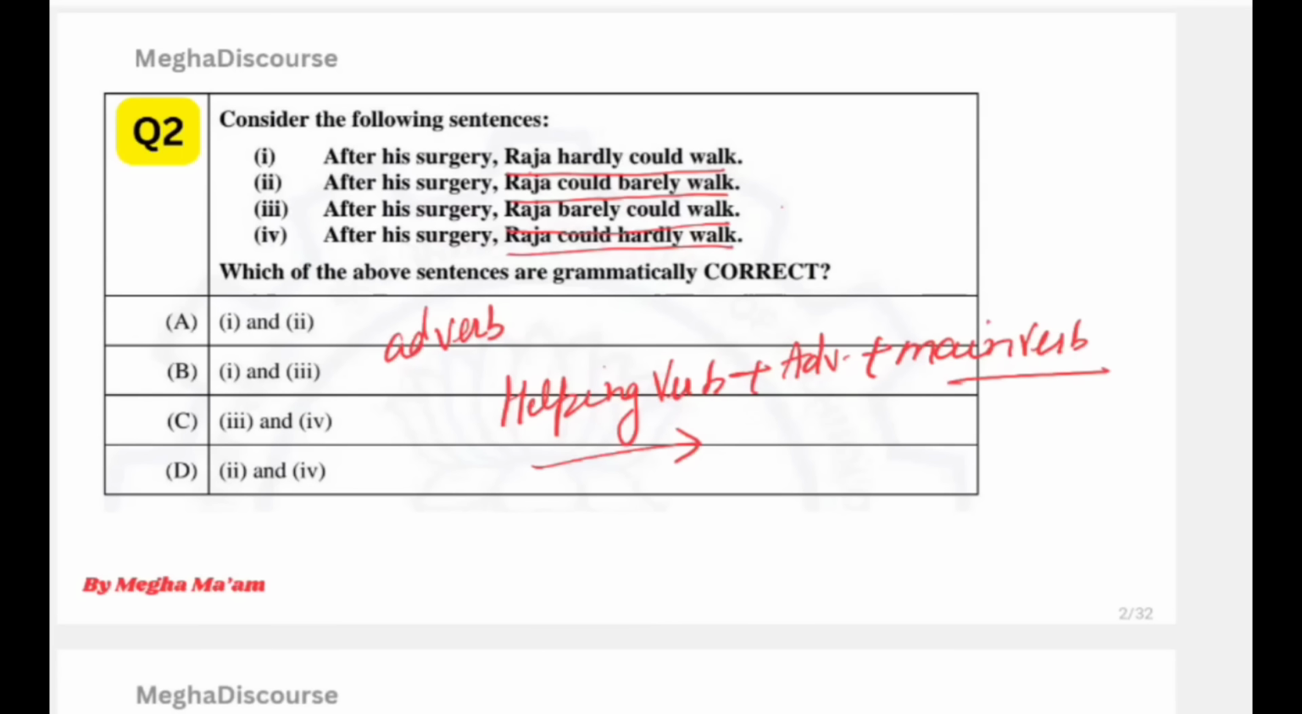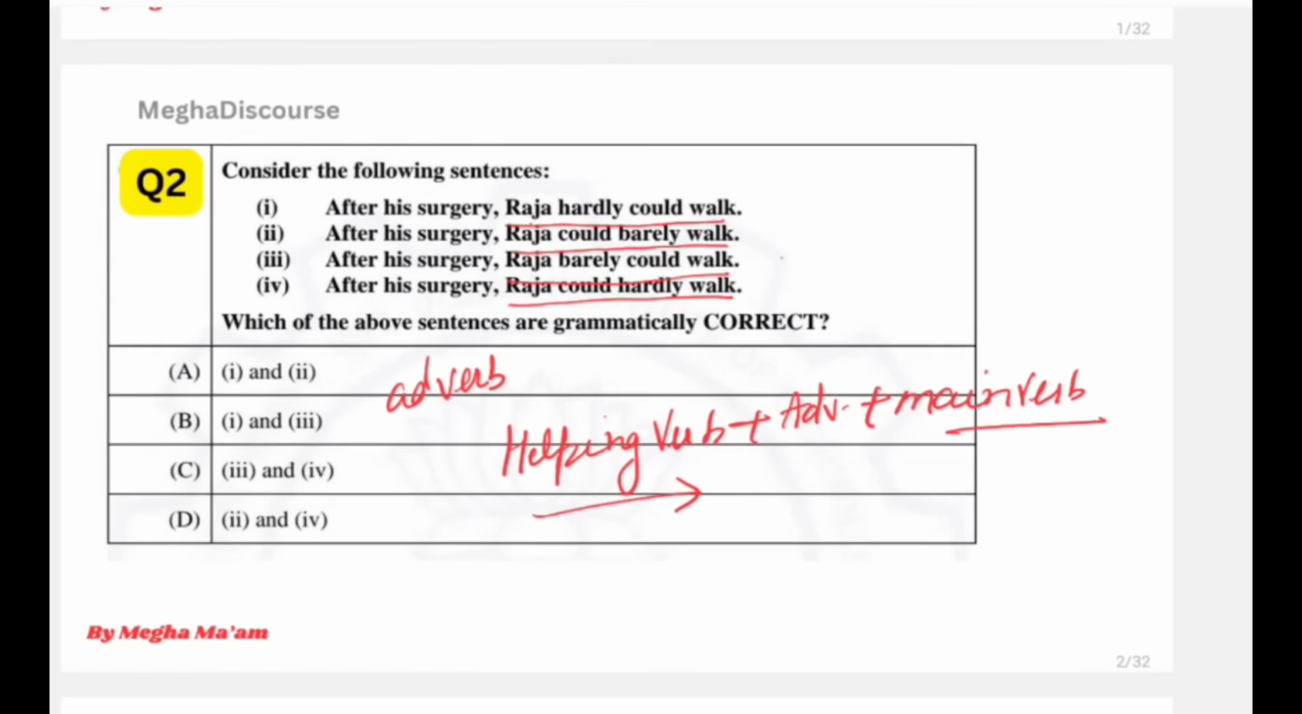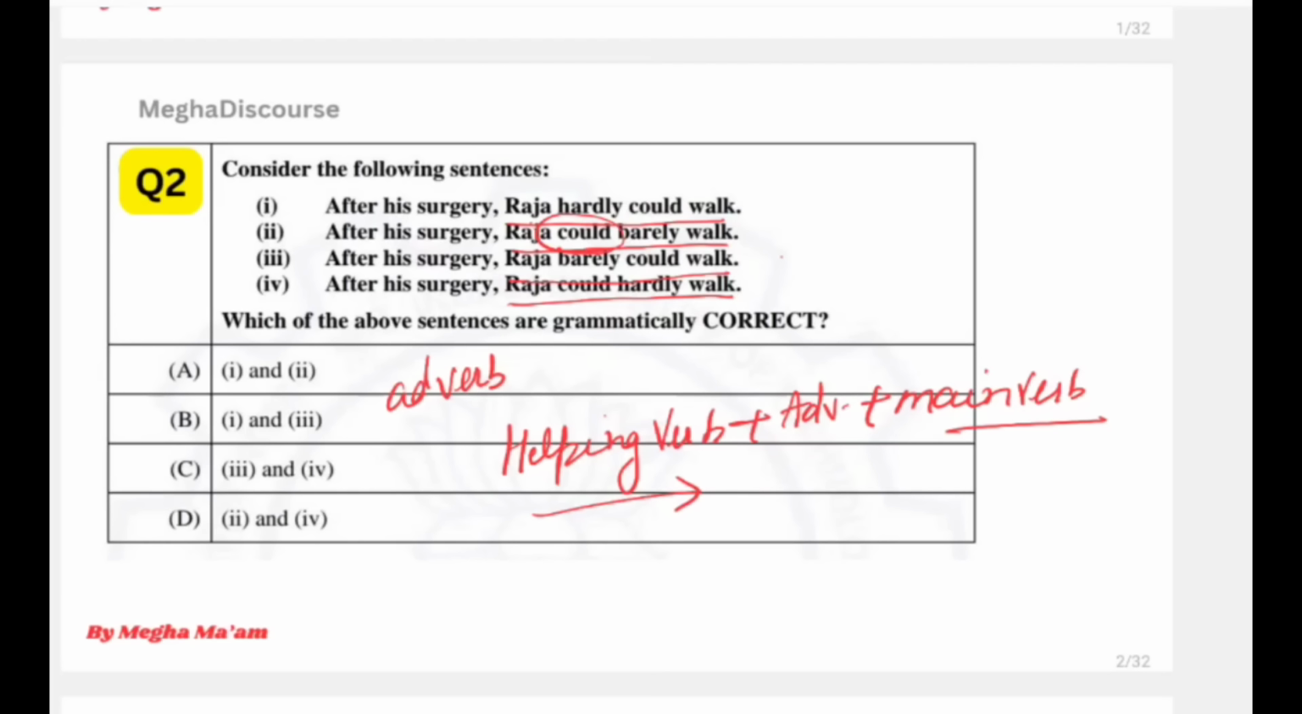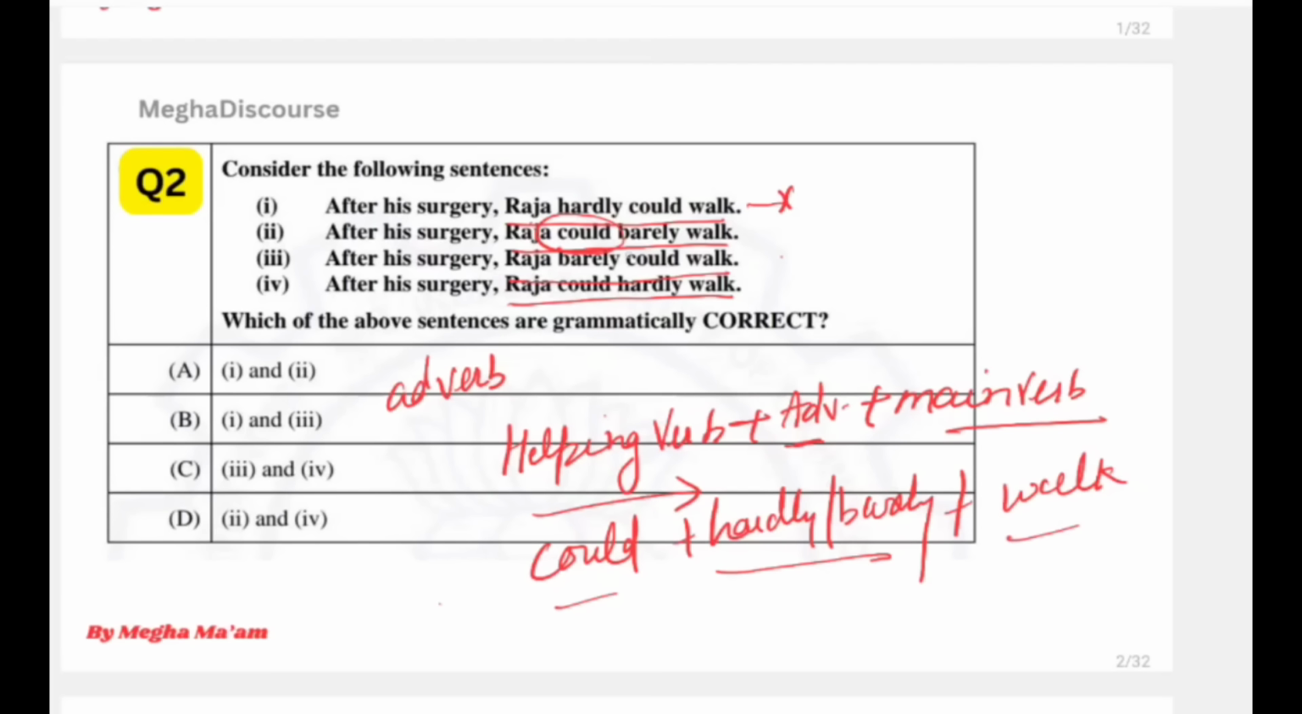So here in Raja could barely walk, what is the helping verb? Could is the helping verb. So if we place could here, हमारा adverb क्या आना चाहिए? कोई भी, like hardly, barely. Then we have the main verb, walk. So according to this, what is the sentence formation? Raja could hardly or barely walk. Raja hardly, no. Raja could barely walk, okay. Raja barely, no. Raja could hardly walk, okay. So our answer is second and 4, option D. Just keep it in mind: after the helping verb and before the main verb, and you will get your marks.